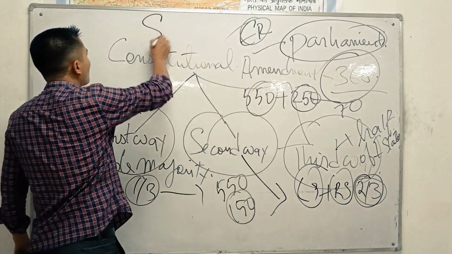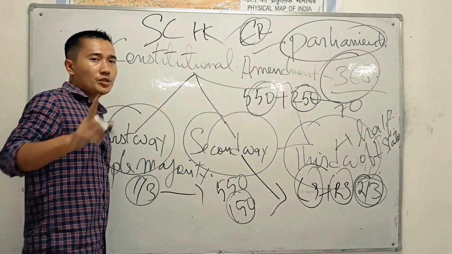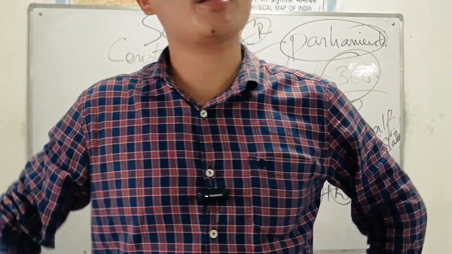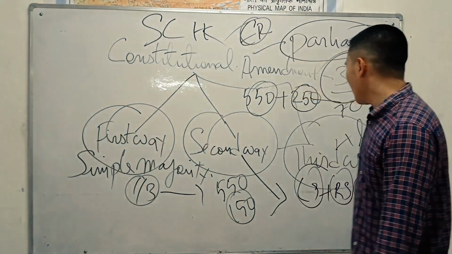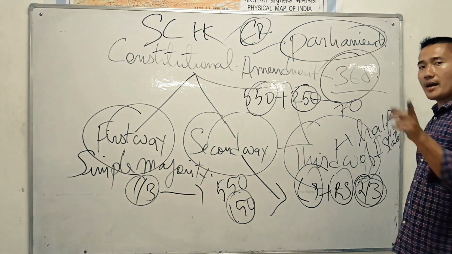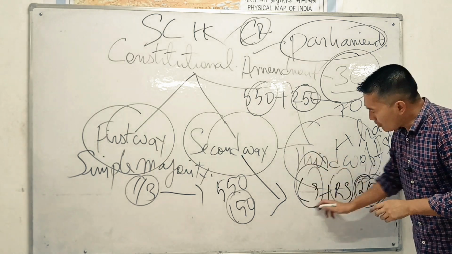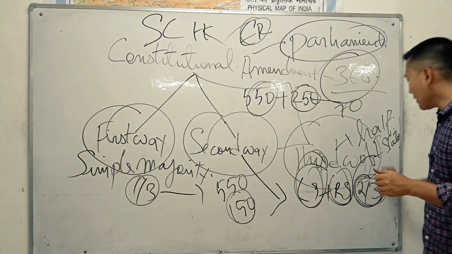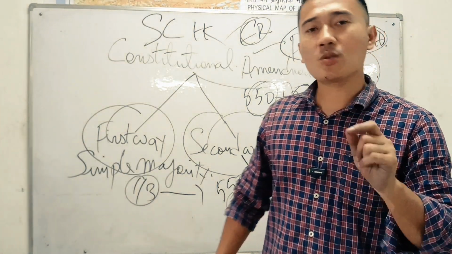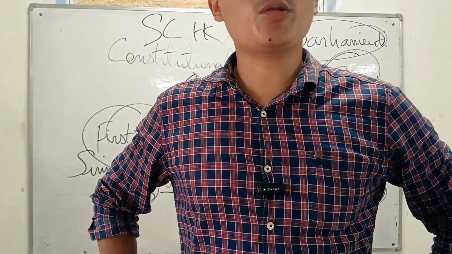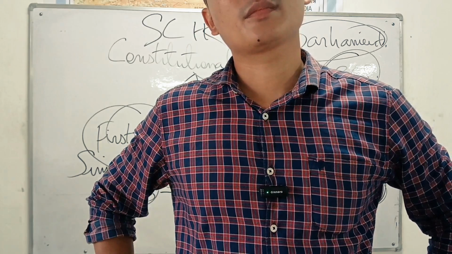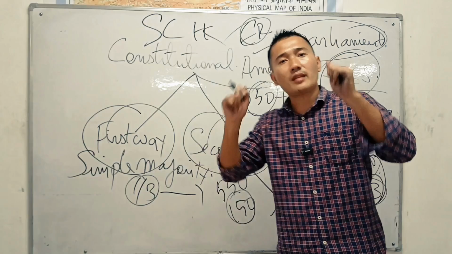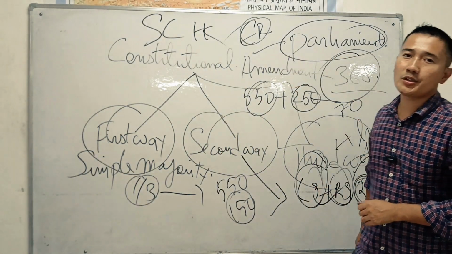Take the example of the Supreme Court and High Court. To change the powers, functions, and jurisdiction of the Supreme Court and High Court is the toughest. For this, we need the support of both Lok Sabha and Rajya Sabha, a two-third majority, plus half of the Indian states. It is the toughest way to change the Indian Constitution. So this is the third toughest way to change the Constitution of India.